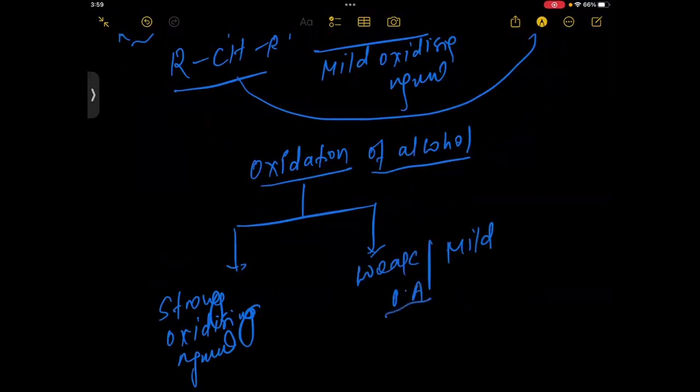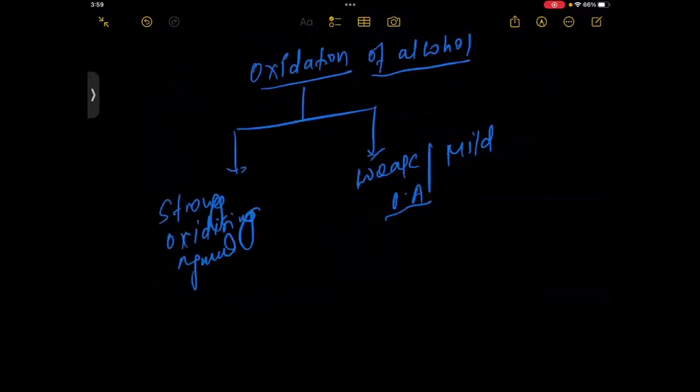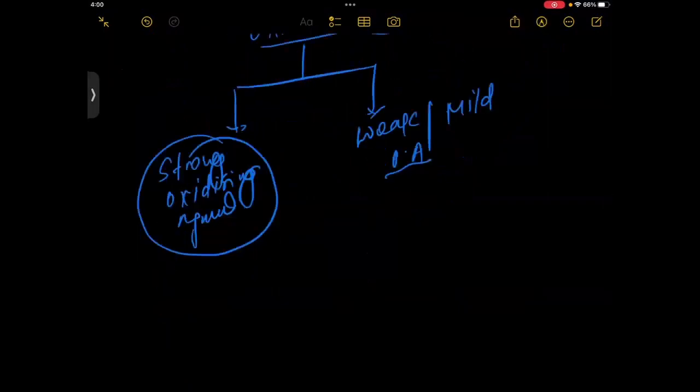OA means oxidizing agents. Okay, so see that earlier I said that through strong oxidizing agents 1-degree alcohol will be converted into the acid and 2-degree alcohol will be converted into ketone. So 1-degree will be oxidized into the acid and 2-degree will be oxidized into the ketone through the strong oxidizing